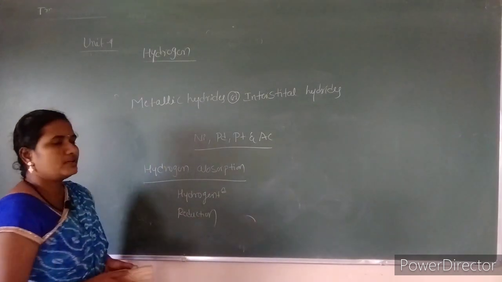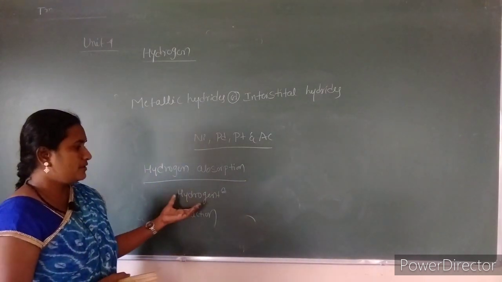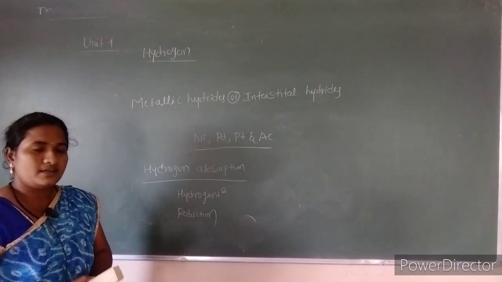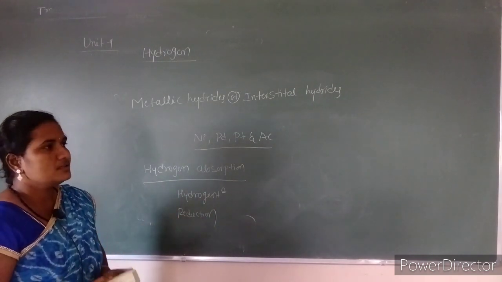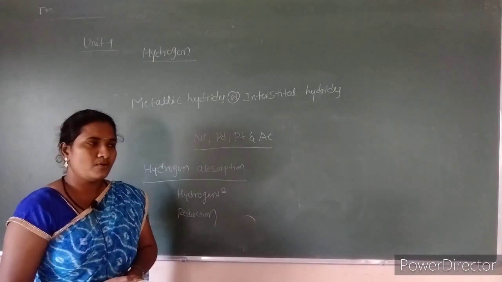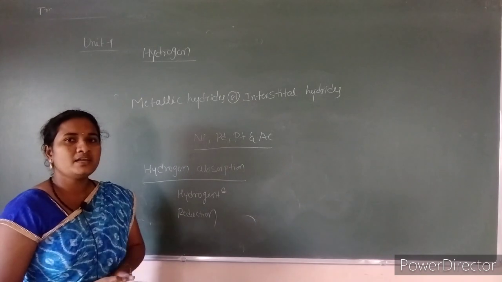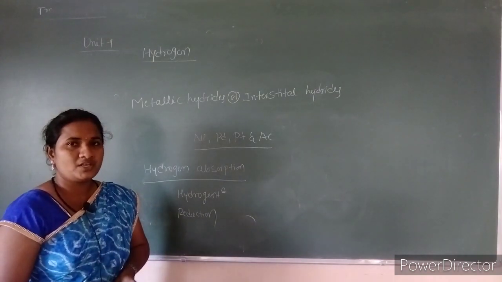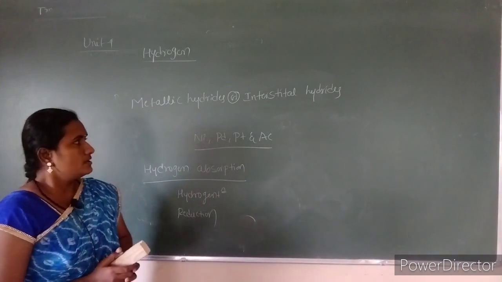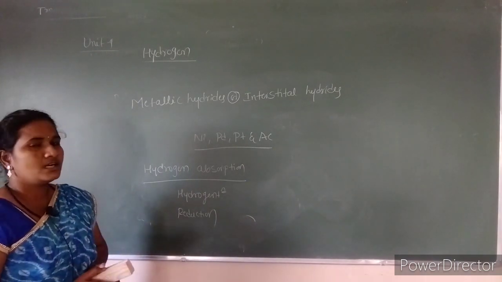So due to hydrogen absorption, we can use it in the catalytic synthesis of hydrogen as well as the reduction process. And some of the metals will store hydrogen, so that is why it shows high potential for the storage of hydrogen. So this is about the metallic hydrides.